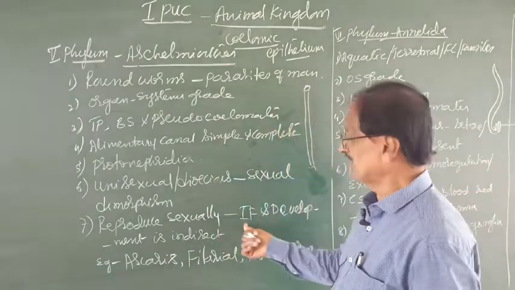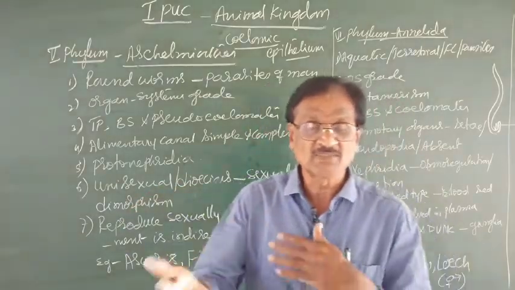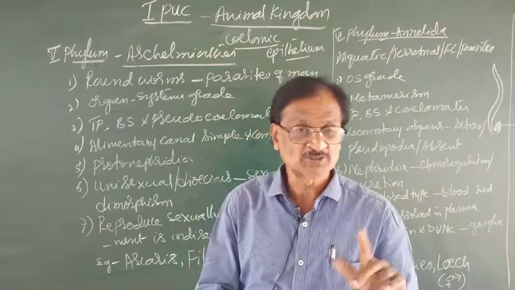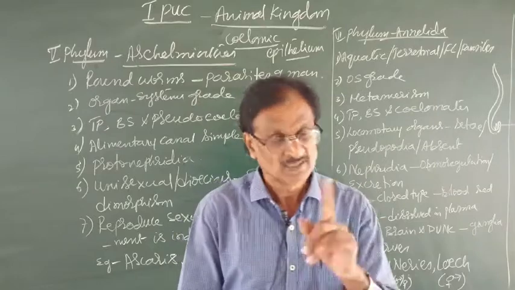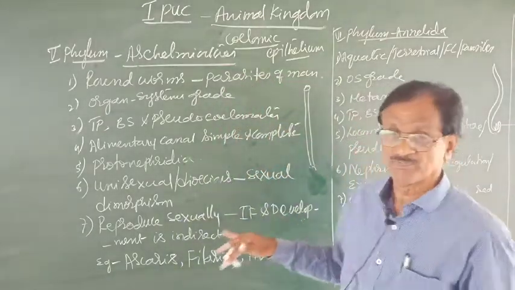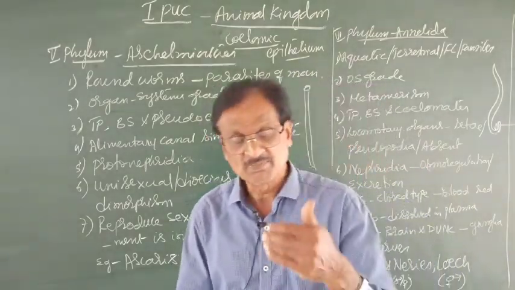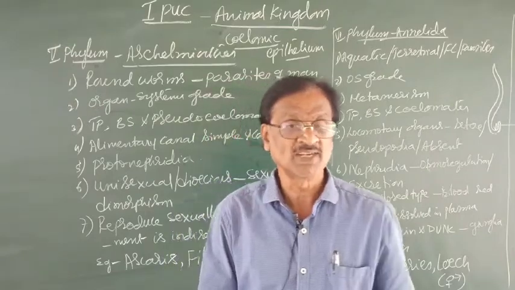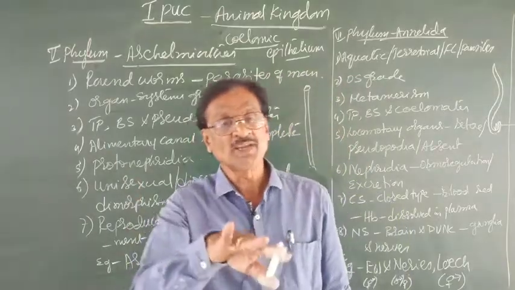Then, reproduction occurs sexually, not by asexual method. And of course, fertilization is purely internal. Internal fertilization in the sense the fusion of egg and sperm occurs inside the body of the female. That is internal fertilization. And the development very rarely direct, where there is no larva, but majority are what? The indirect development, where there is what? The larval stage.